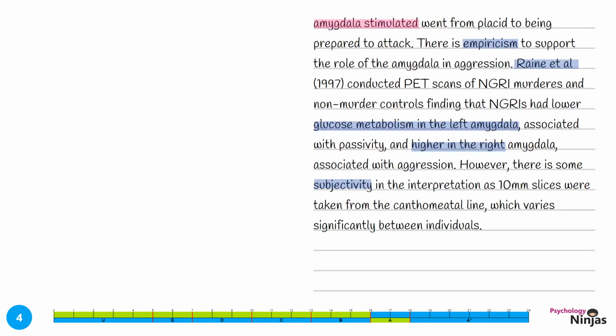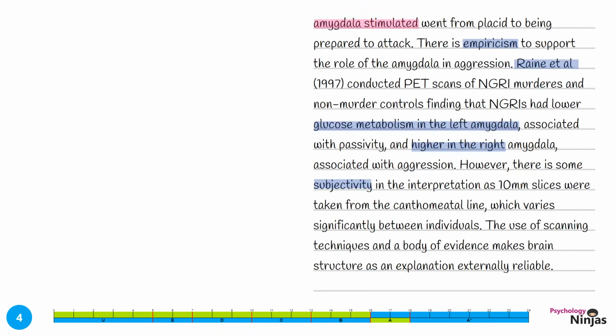We want to complete this paragraph with a mini-judgment. The use of scanning techniques and a body of evidence makes brain structure as an explanation externally reliable. Here we're talking about the consistency of findings to suggest that neural mechanisms may explain aggression.